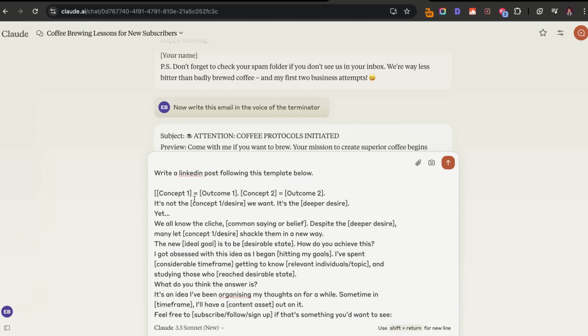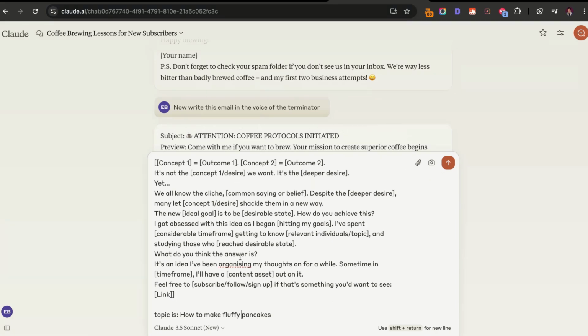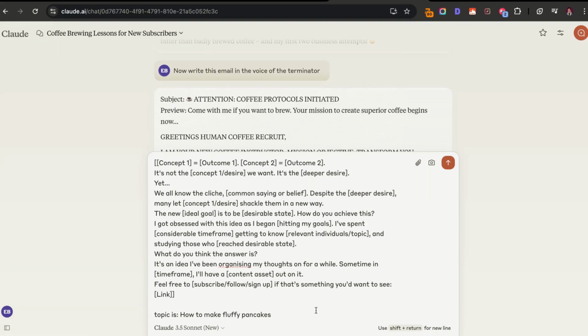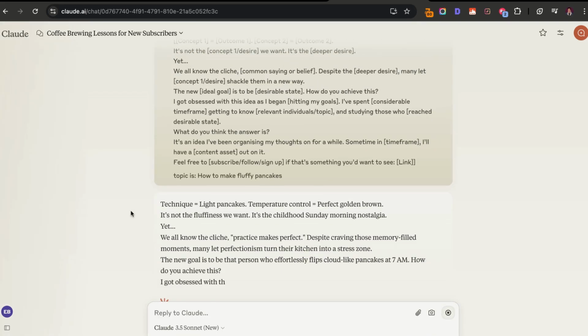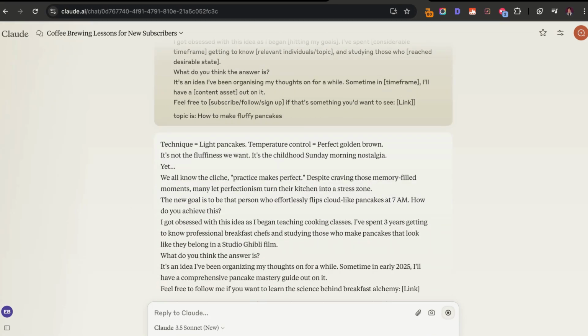So for this example, I'm going to say write a LinkedIn post following this template below, and we're using this from Cody Sanchez. And the topic is how to make fluffy pancakes. So if you have any context, you want to include that in the bottom as well. But for the sake of this example, let's see what it does. Perfect. So it's actually following our exact template.